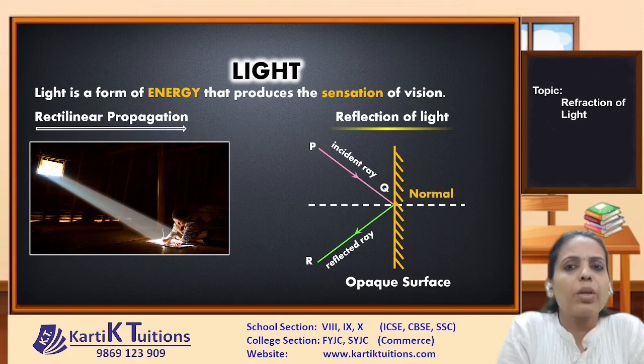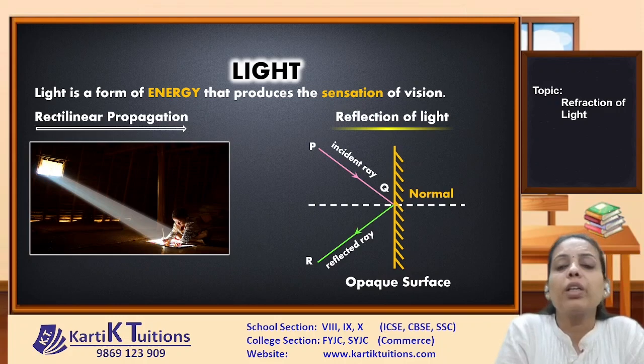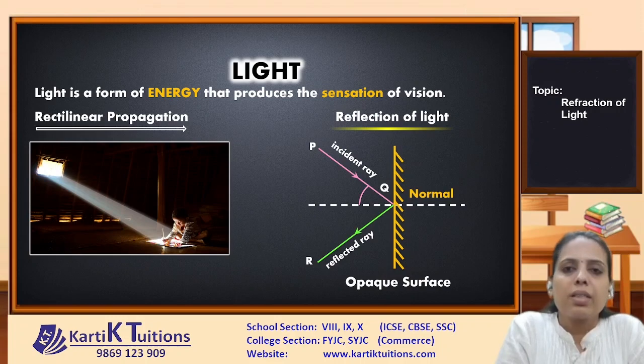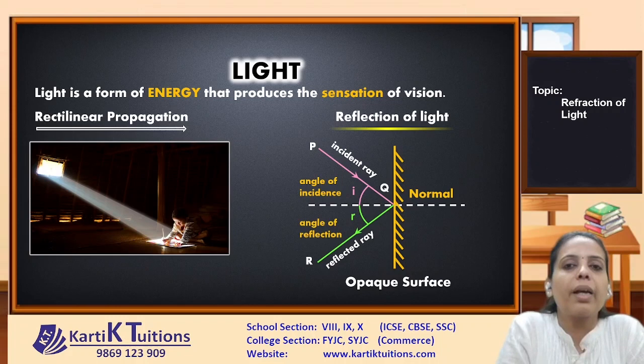In this diagram, as you can see, ray PQ represents the incident ray, QR represents the reflected ray, and the dotted line represents the normal, which is perpendicular to the surface. Also, the angle between the normal and the incident ray is the angle of incidence, that is angle I, and the angle between the normal and the reflected ray is the angle of reflection, that is angle R. And as per the laws of reflection of light, angle I is equal to angle R. So we all are very familiar with these basic concepts of light.